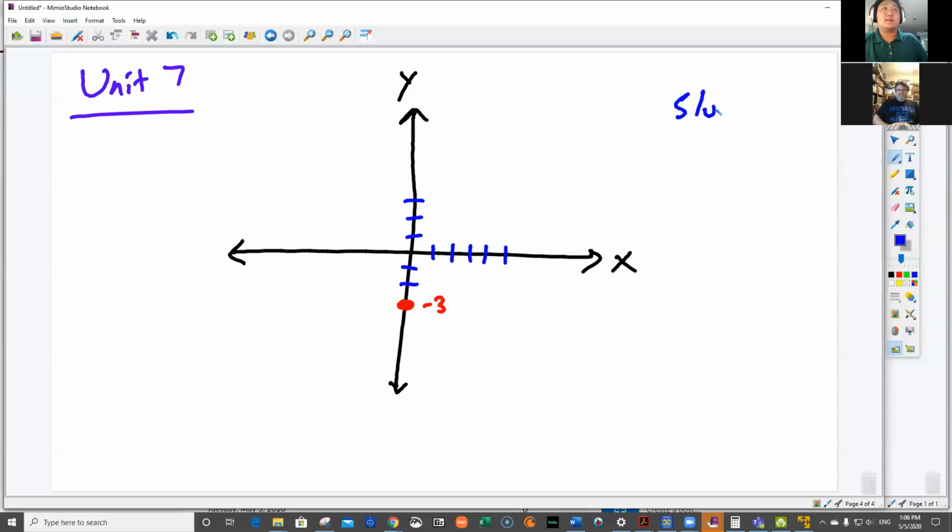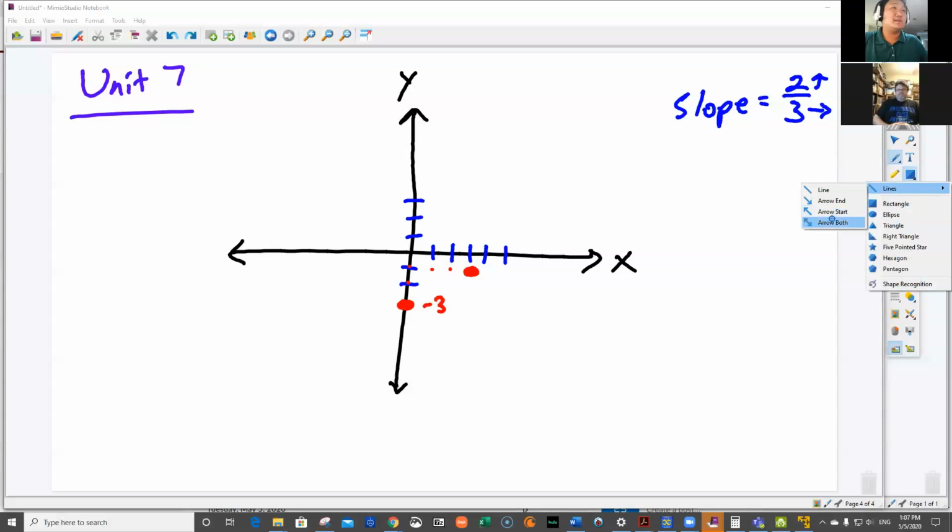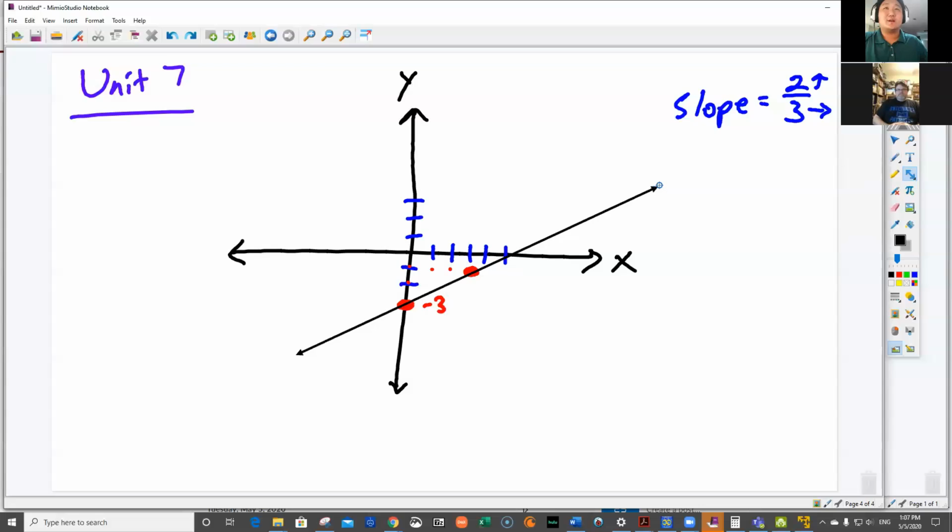Okay, so let's say my slope was 2 over 3. Okay, so 2 means I go up. This positive 3 on the bottom is my run, so I go to the right. So then we counted. We went up 1, 2. Then we went right, 1, 2, 3. Plotted your point. Then we connected the dots. Oh, that is way off. How do I forgot I have this. Straight line. Let's make that red. Match the colors.